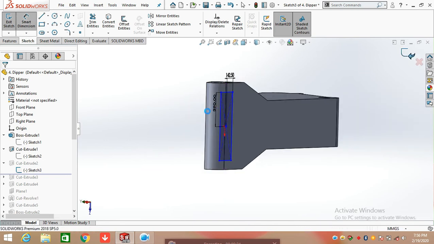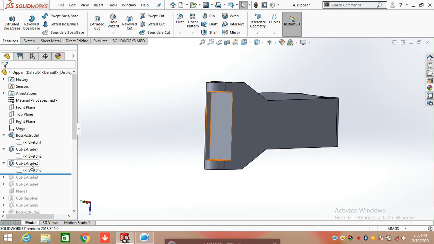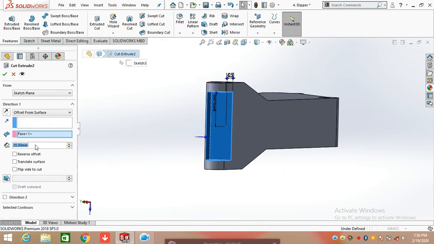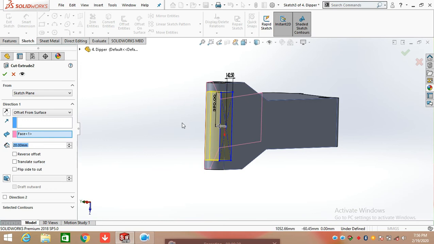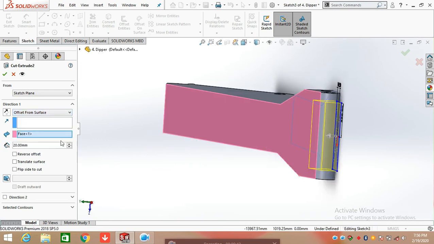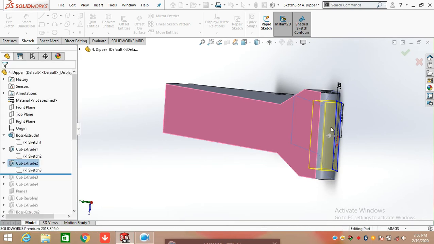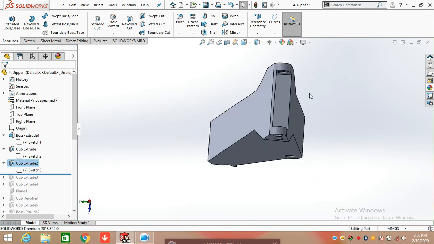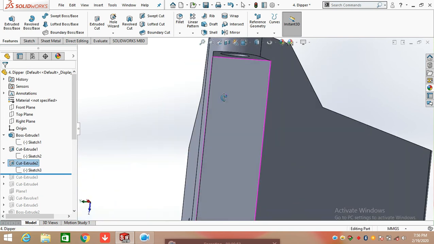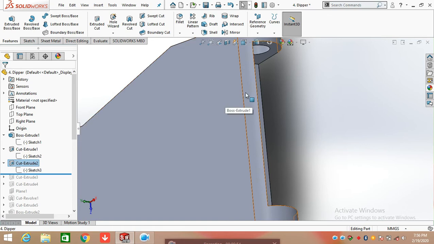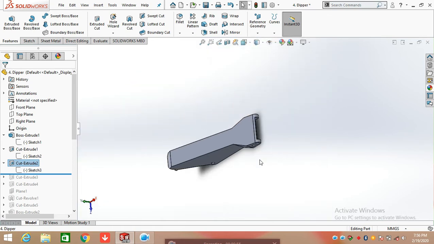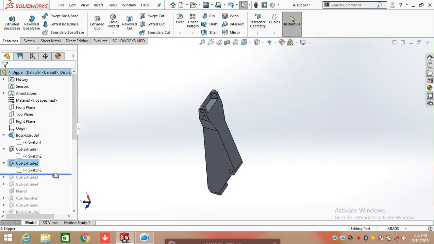And after defining the sketch, click on extrude cut and extrude it cut. Select here from the offset of the surface, select this one face and having a distance of 20 mm. Click OK, and extrude cut is created here on this face, offset from this face having a distance of 20 mm. Now again here we need to apply extrude cut.